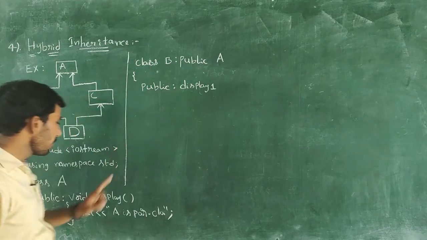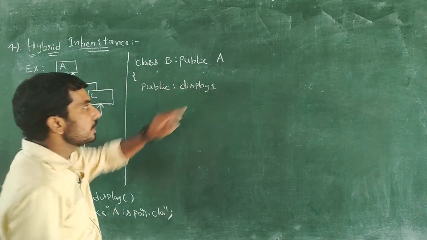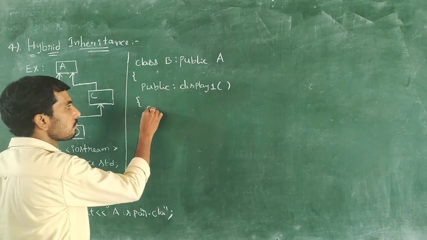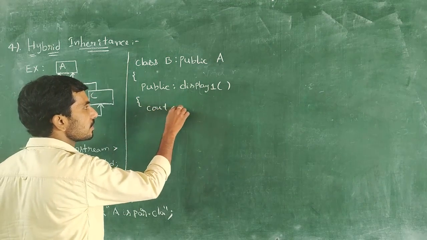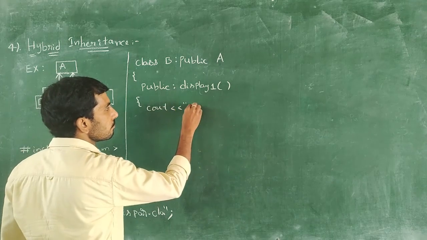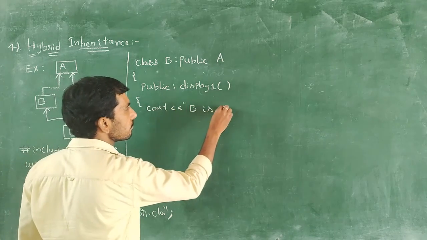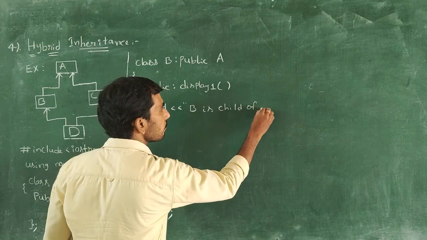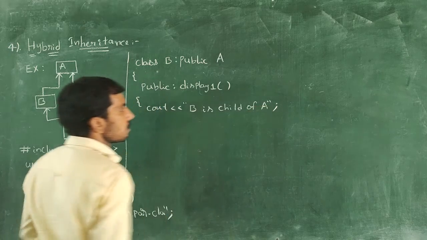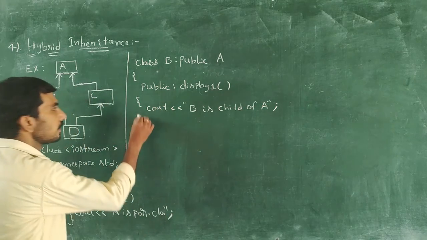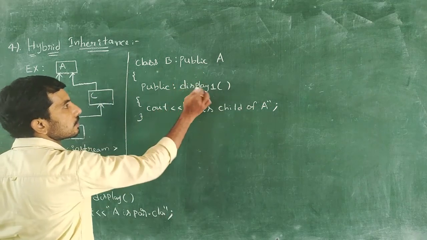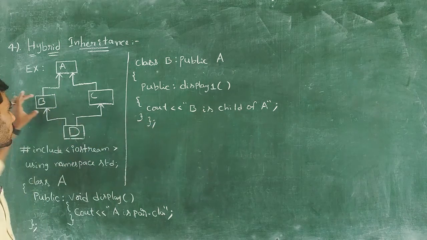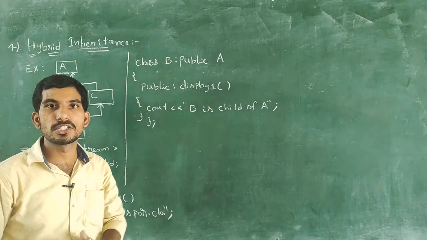Base class A has the display function and child class B has the display1 function. Within this display1 function, I want to print one simple message: B is child class of A. Then closing the display1 function and closing the class. So up to now, child class implementation is finished.